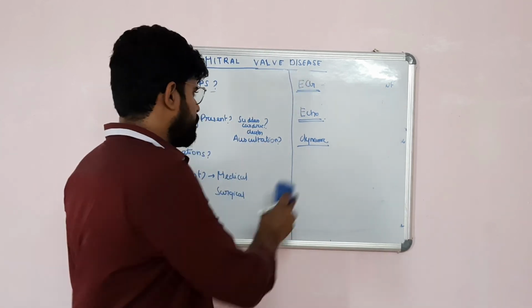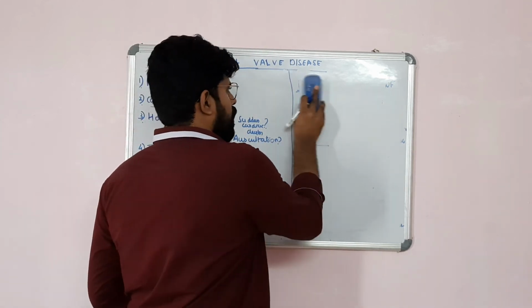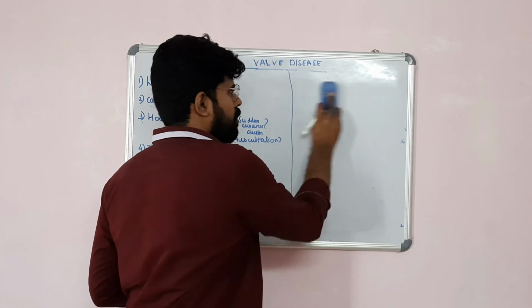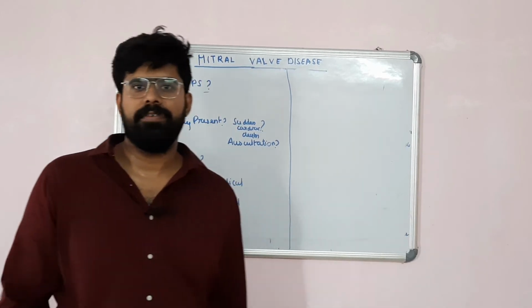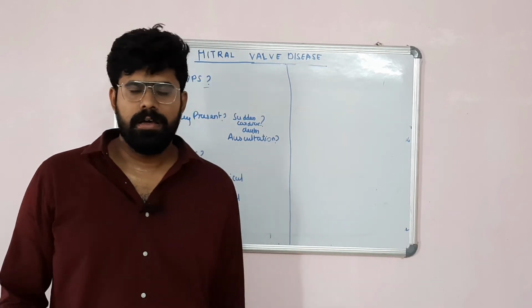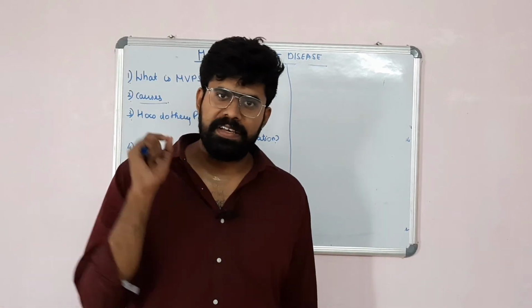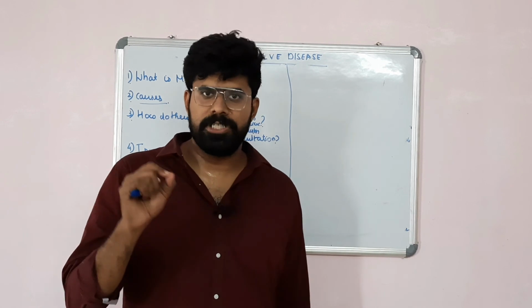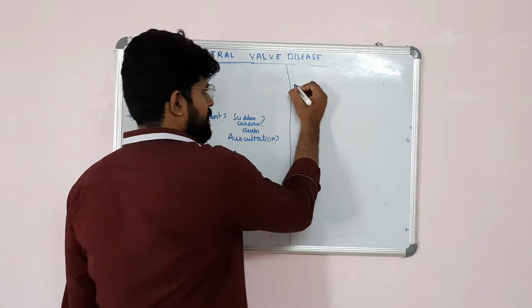So how do you manage? First, medical management. Now we will be dealing with the management of mitral valve prolapse. First, if the patient has a previous history of infective endocarditis, the patient should be put on infective endocarditis prophylaxis.